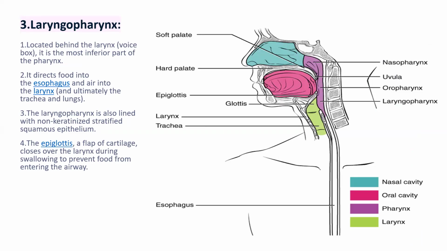The laryngopharynx is also lined with non-keratinized stratified squamous epithelium. There is the presence of the epiglottis, a flap of cartilage that closes over the larynx during swallowing. When you swallow food, the epiglottis closes to prevent food from entering the airway or trachea.